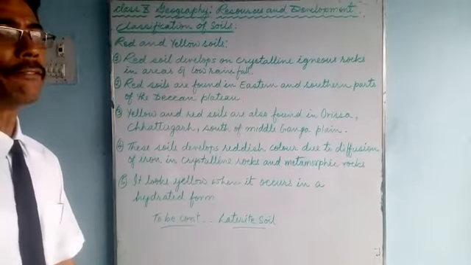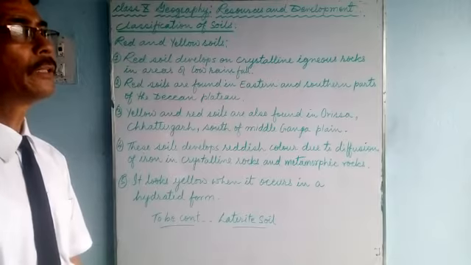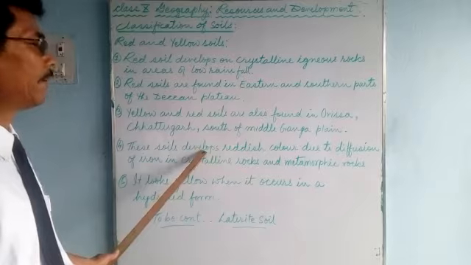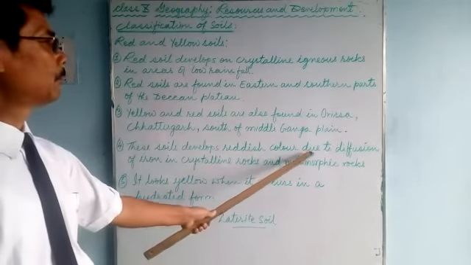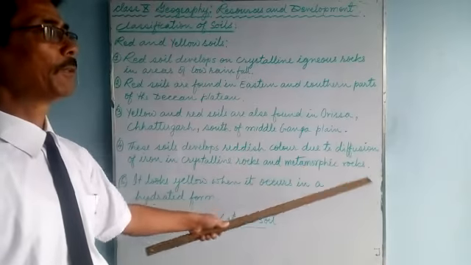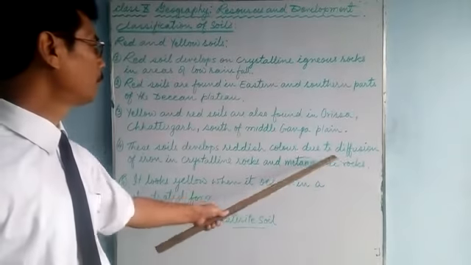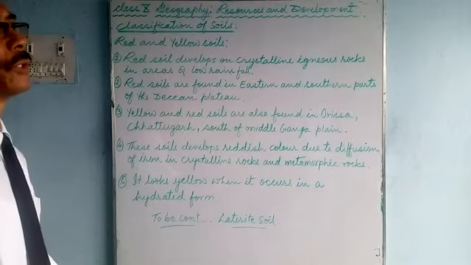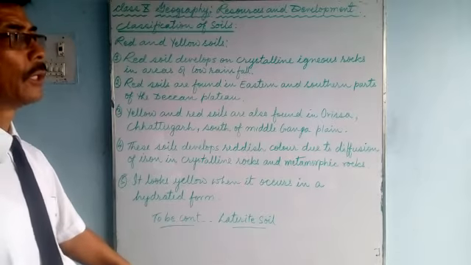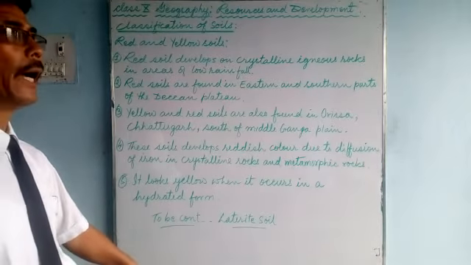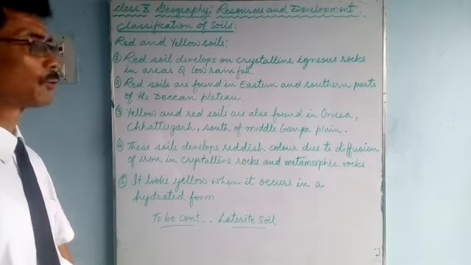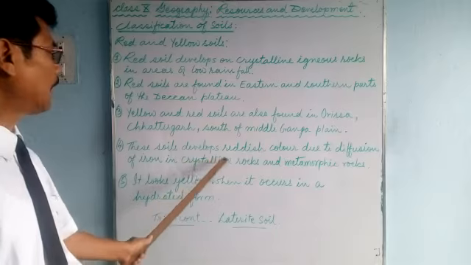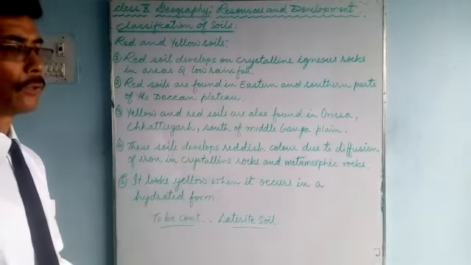Now, number 4, these soils develop a reddish color. Why do these soils have red color? It is because of the iron content. These soils develop reddish color due to diffusion, diffusion meaning to mix, of iron in crystalline rocks and metamorphic rocks.